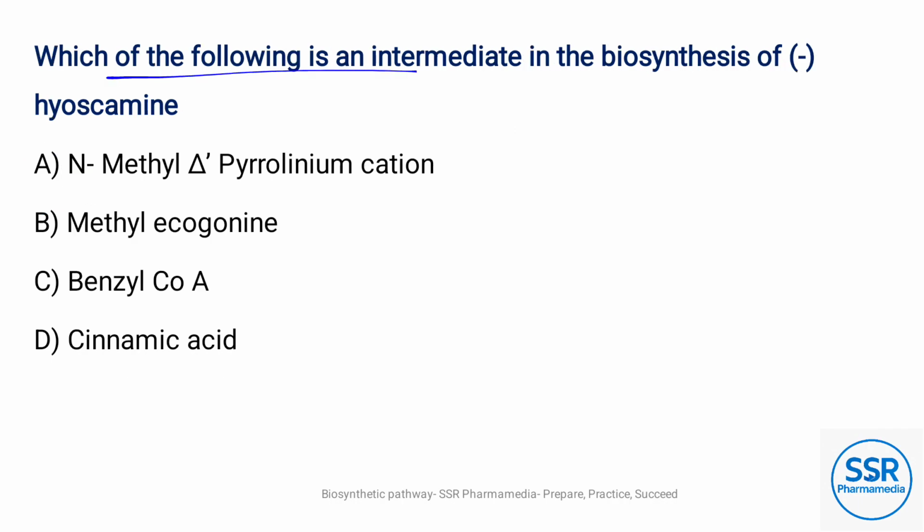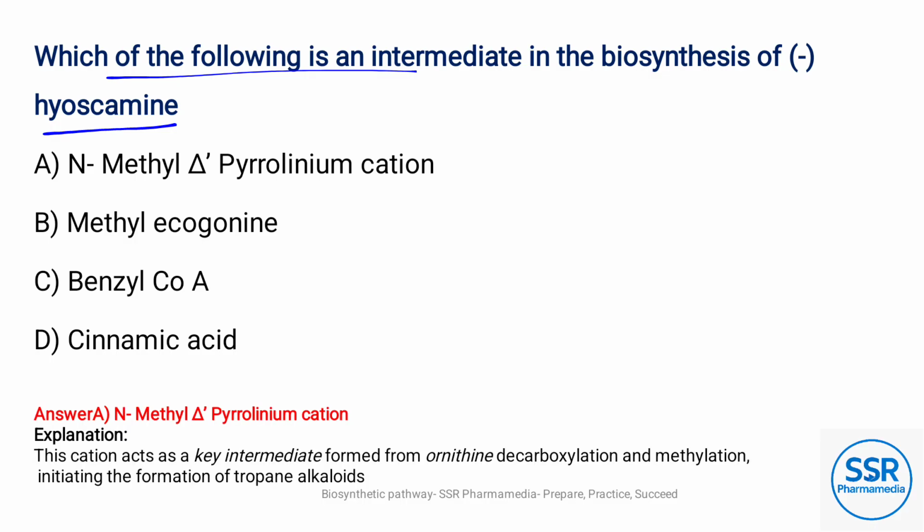Which of the following is an intermediate in the biosynthesis of L-hyoscyamine? The answer is option A, N-methyl pyrrolinium cation. This cation acts as a key intermediate formed from ornithine by decarboxylation and methylation, initiating the formation of tropane alkaloids.